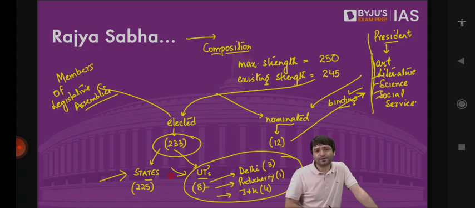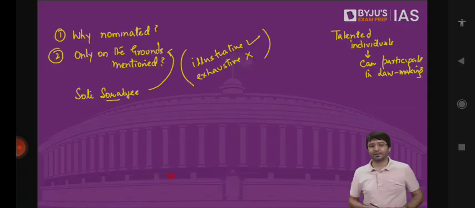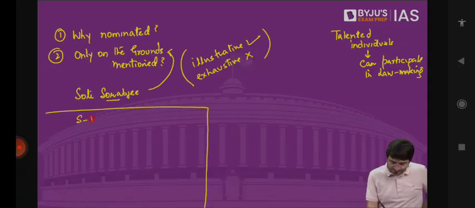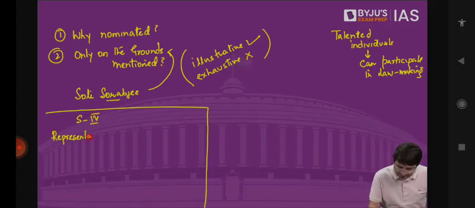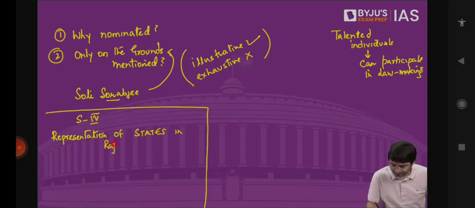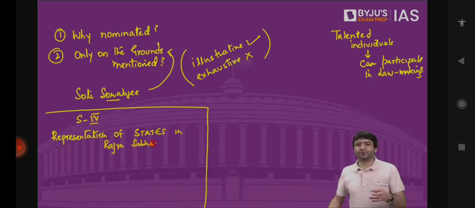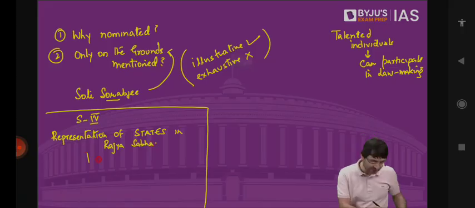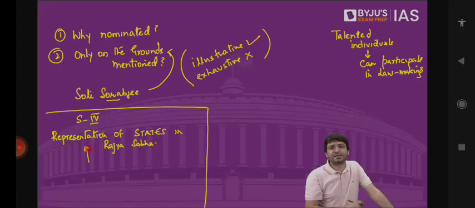How does the election take place? For that, we need to understand Schedule 4 of the Constitution. What is Schedule 4? Representation of states in Rajya Sabha. For example, from UP, we will have 31 MPs in Rajya Sabha. Where is it mentioned? Schedule 4. From Telangana, we will have 7 MPs in Rajya Sabha, mentioned in Schedule 4. From Jammu and Kashmir, we will have 4 MPs in Rajya Sabha, mentioned in Schedule 4. From Delhi, we will have 3 MPs in Rajya Sabha.